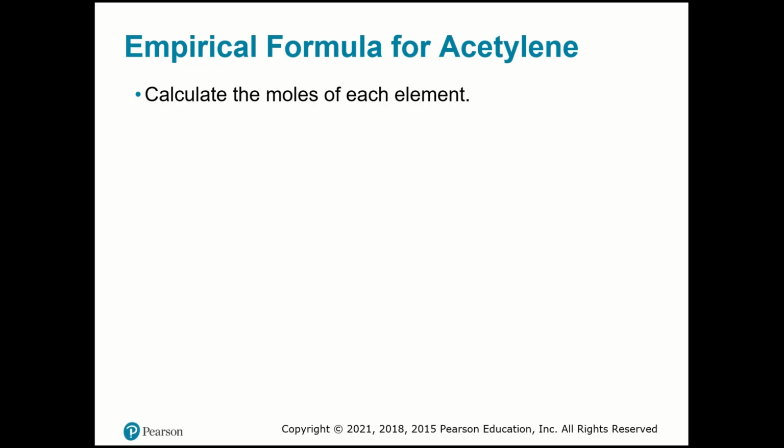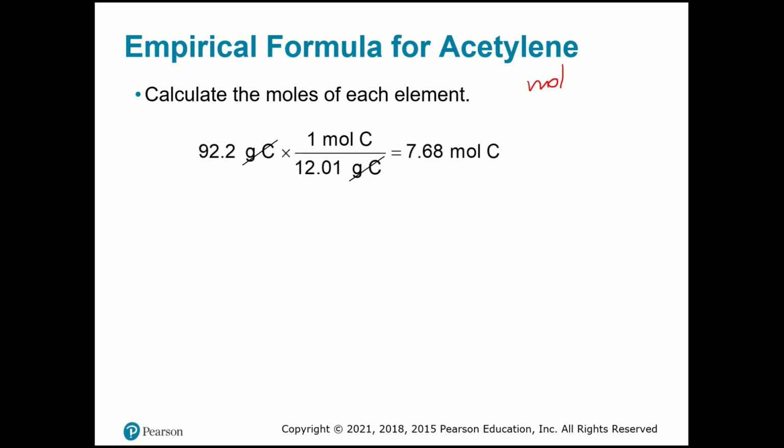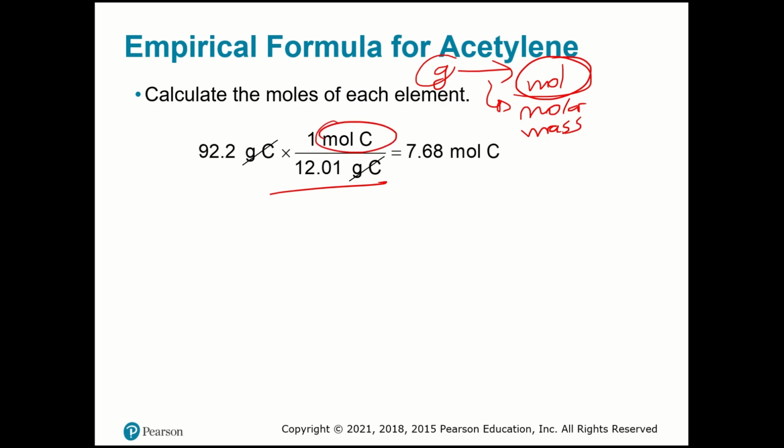First, you calculate the moles of each element. Remember, if you have grams, you need the molar mass of each element. So I have 12 grams per mole, which I'm using as a unit factor, with moles up here because I need moles, and I can cancel grams with grams. And I find the moles of carbon.